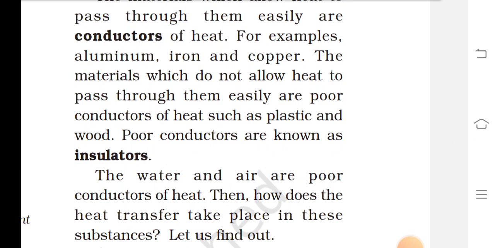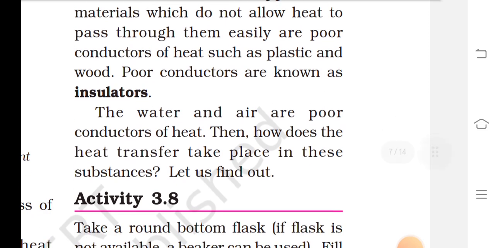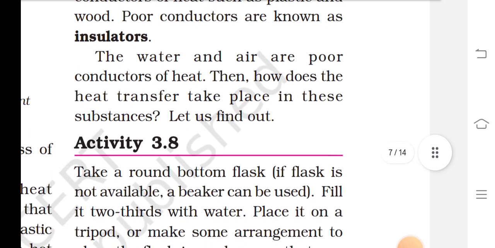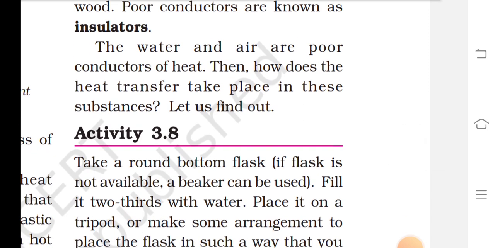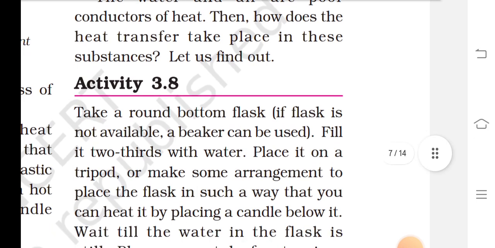The materials which do not allow heat to pass through them easily are poor conductors of heat, such as plastics and wood. Poor conductors are known as insulators. Water and air are poor conductors of heat. Then how does heat transfer take place in these substances?